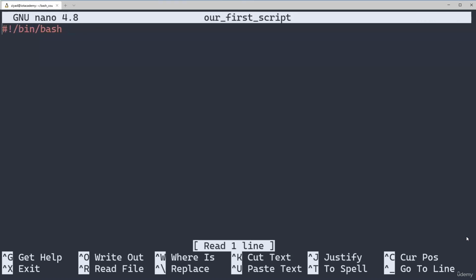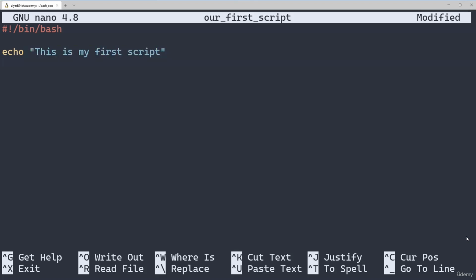Okay, so the second core feature of our bash script is the actual bash commands themselves. Now that we've told the shell which interpreter to use, we can now start to give it some commands to interpret. As we explained earlier, a script is simply a file containing commands for the shell. For our first script, we're going to use the echo command to print out text to the screen. We usually leave a blank line after the shebang line for formatting reasons, so go ahead and leave a blank line using the Enter key and then type echo "This is my first script" on the next line.